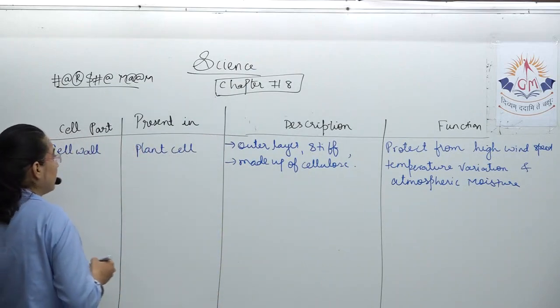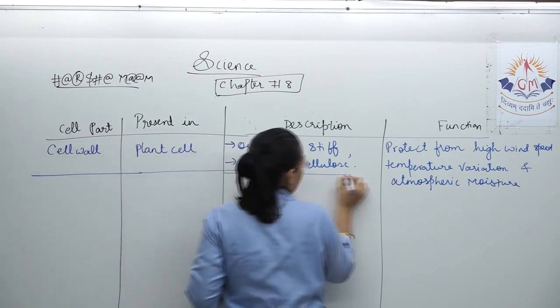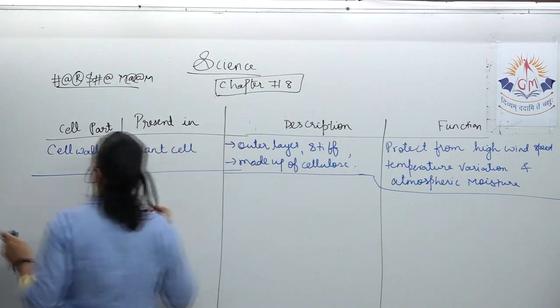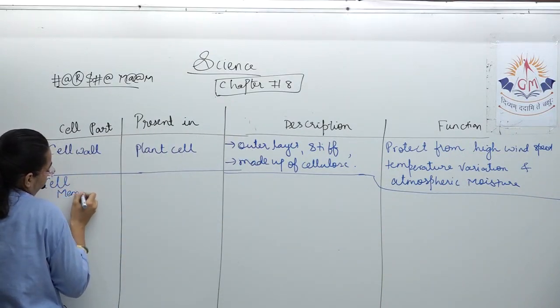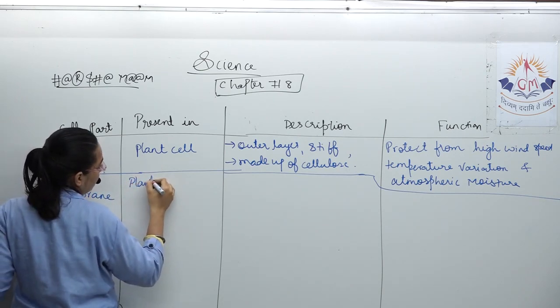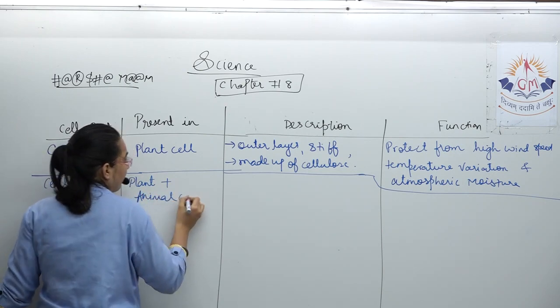The next thing is cell membrane. I think this is clear to you, the part which we have already done. The next part is cell membrane, where it is present in plant plus animal, both cells.